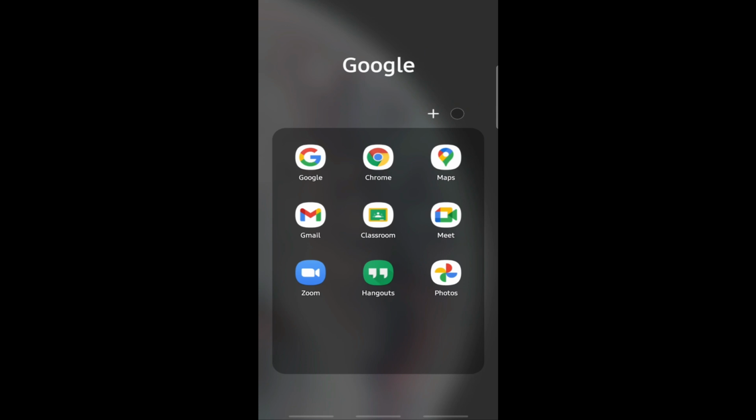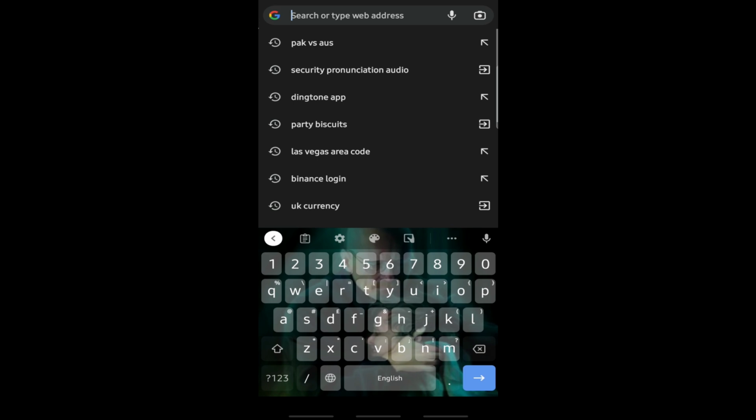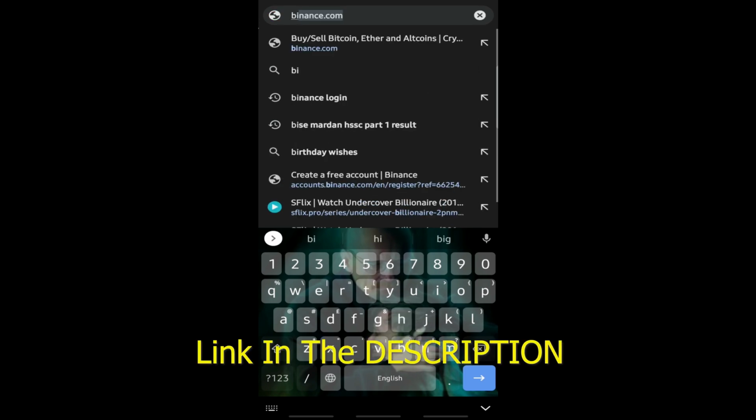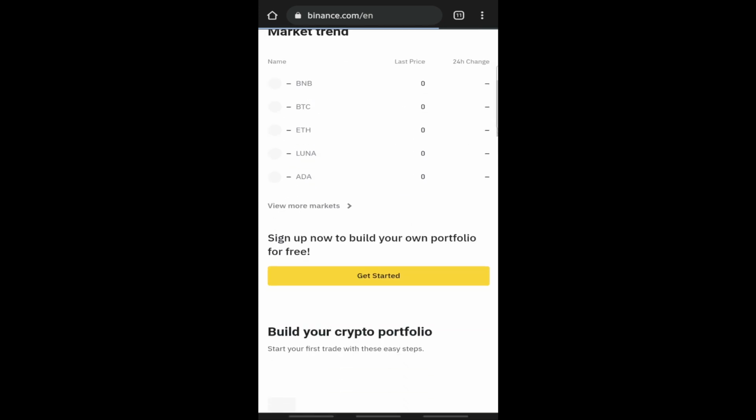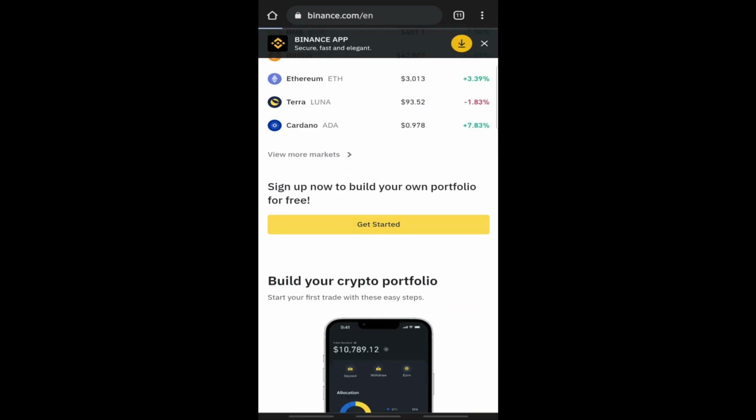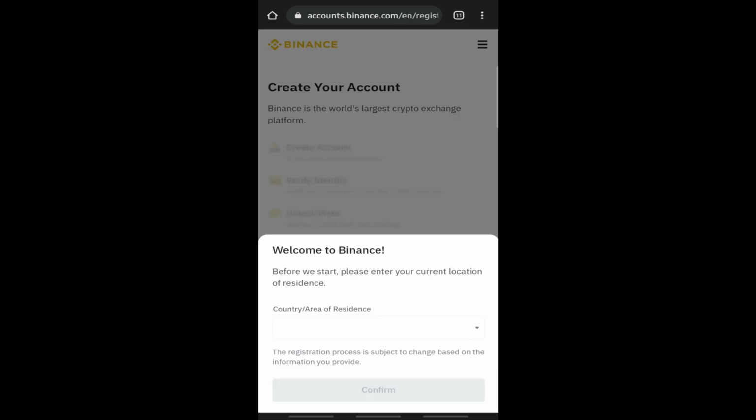So let's begin. Go to your web browser, search for binance.com, scroll down, click on Get Started and choose your area of residence.